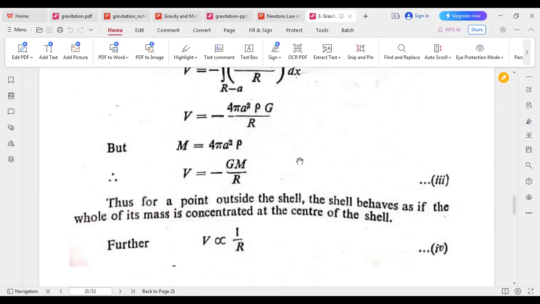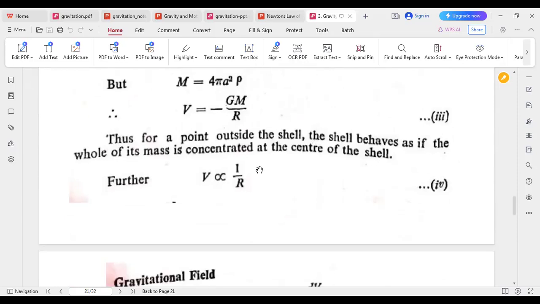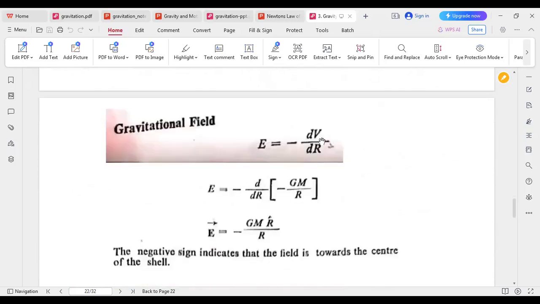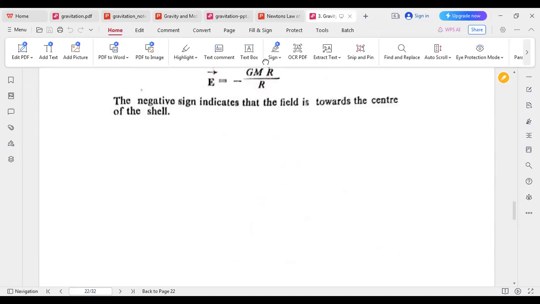Thus for a point outside the shell, the potential is as if the mass is concentrated at the center of the shell. So further V is proportional to minus 1 by r. Now gravitational field equals to minus dV by dr. Thus putting the value of V, E equals to minus GM r vector divided by r cubed. The negative sign indicates that the field is towards the center of the shell.